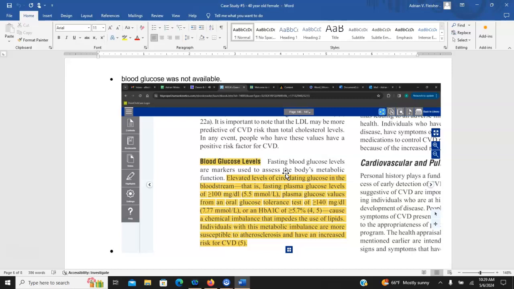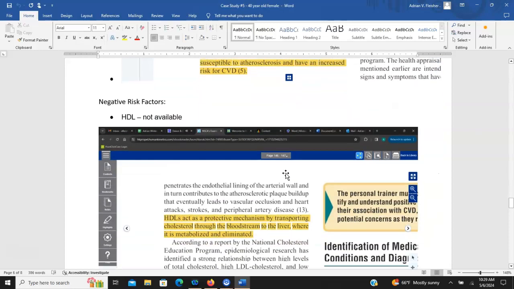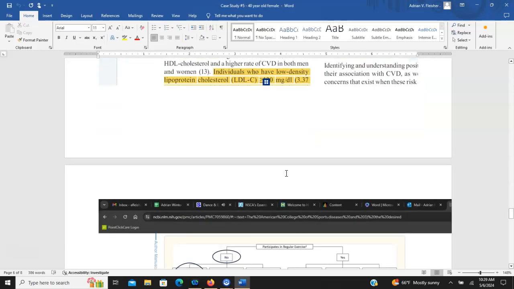Meaning if the blood glucose levels are not provided and you don't know if it's over 100 or not, you should still consider it a positive. I didn't grade you down on this one because you'd have to really do some searching on the internet to find that one, and it's not been presented that way in the class.